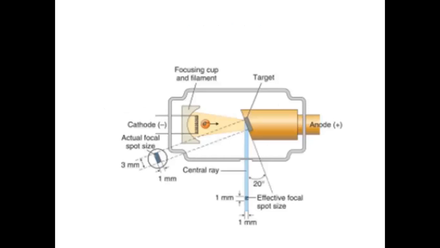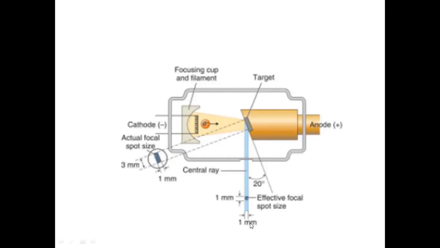So again, this is your schematic diagram which shows you the angle of the target to the central X-ray beam has a strong influence on the apparent size of your focal spot. So here you have two terminologies, which is known as the actual focal spot size and the effective focal spot size. So your effective would be generally lesser than your actual focal spot size, probably around 1 mm, wherein you get your useful X-ray beam.